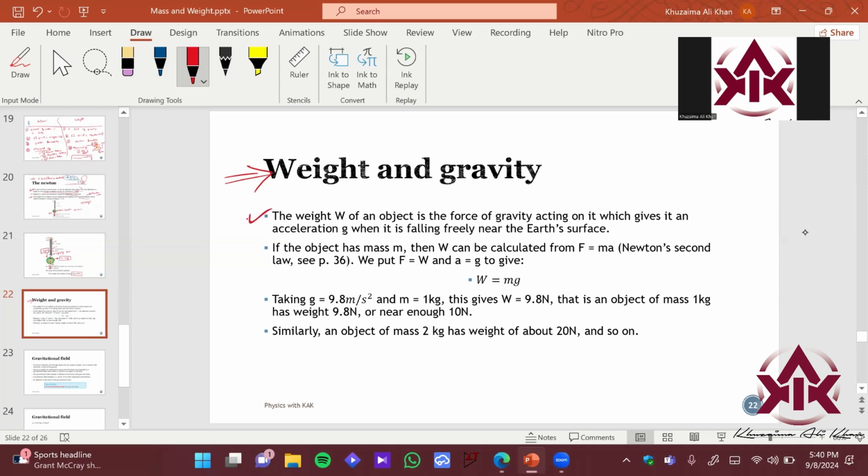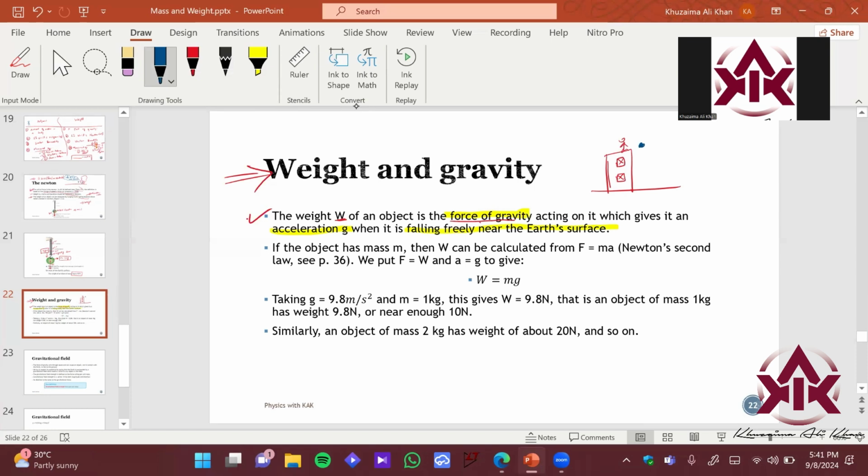The weight of an object, called W, is the force of gravity. That is pretty important. This point is important. It is the force of gravity acting on it, which gives it an accelerating value g when it is falling freely near the Earth's surface. So what is happening over here? Imagine you are on top of a building, let's say at the windows, and you throw a ball, a tennis ball, let's say.